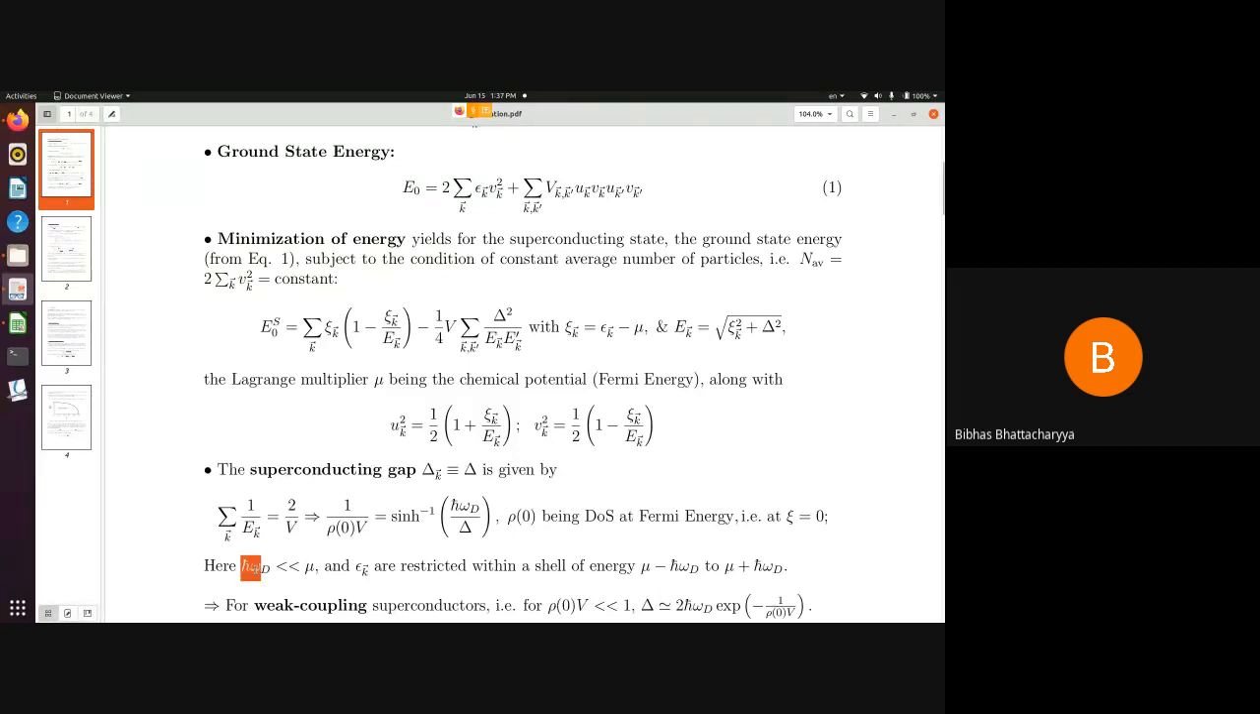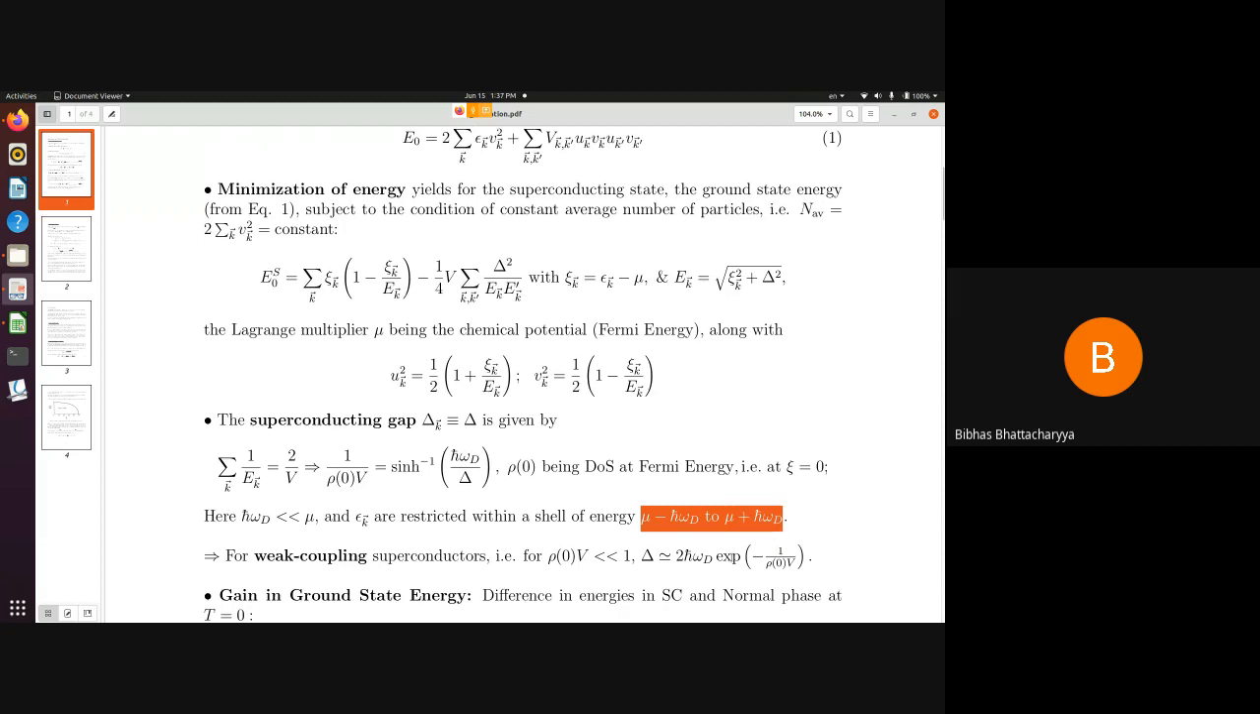And when ħω_D is much less than mu, we have to consider this, because we are really considering a weak coupling, and epsilon_k are restricted within this energy shell that we have just mentioned a little earlier. For the weak coupling superconductors, this quantity is very small, and as a result, we can find that the superconducting gap is changing in an exponential manner. So that tells us that even if I have a very small value of attractive interaction V, I will have a non-zero value of this delta, and there will be a superconducting state.